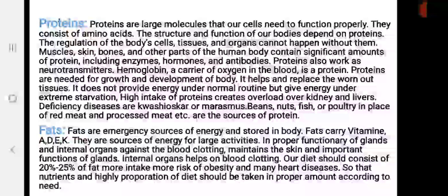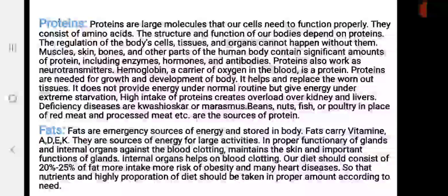But intake of saturated fat, now this is a very important point. Intake of saturated fats increases the chances of heart diseases due to the increase of cholesterol in the blood. Such fats are found in fast foods, pastries and biscuits. Now, the main work of fats.